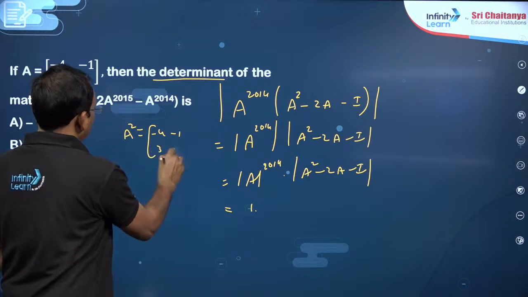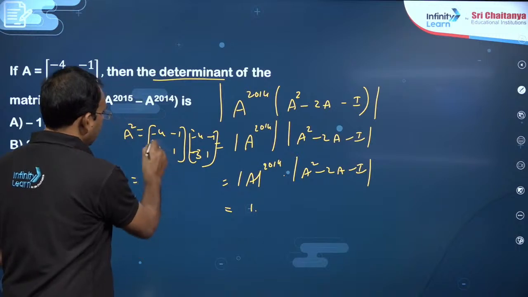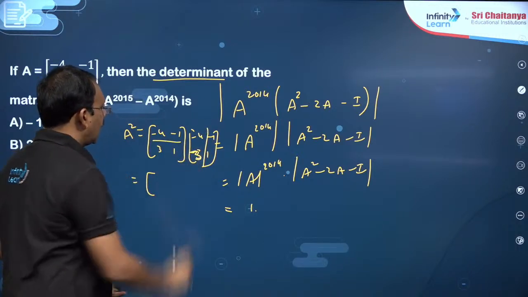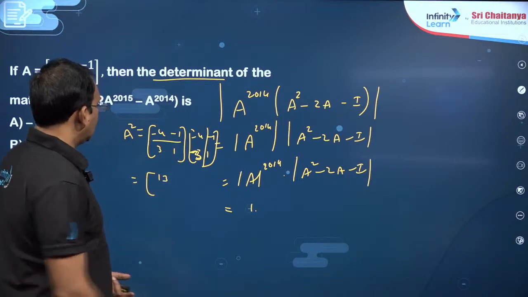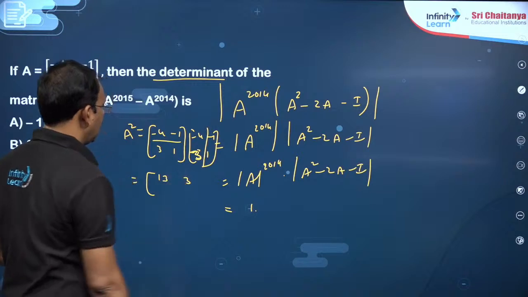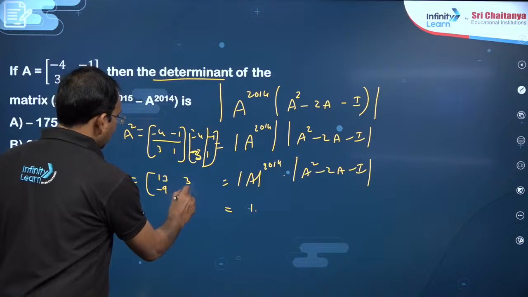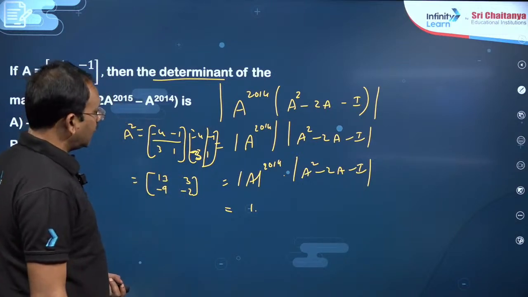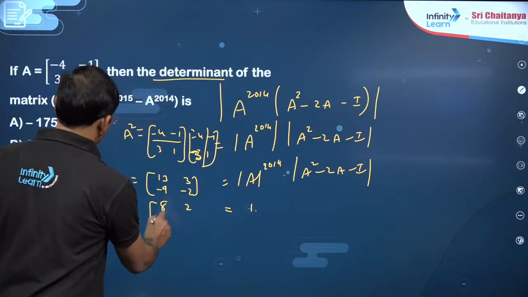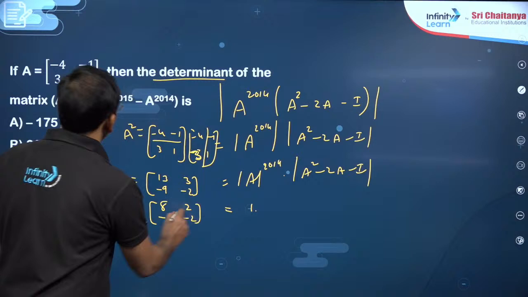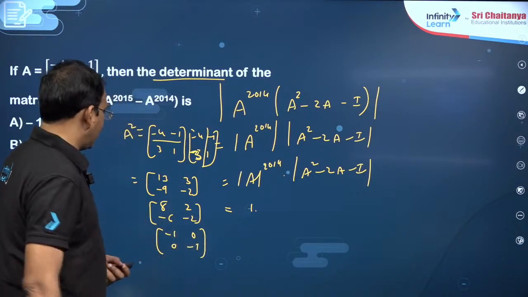You just find A square, dear students. This is minus 4 minus 1 3 1 times minus 4 minus 1 3 1. You just multiply first row first column, this is 16 minus 3 which is 13, and this is 4 minus 1, 3, minus 12 plus 3, minus 9. This is minus 3 plus 1, minus 2. This is A square. The next, minus 2A means you write minus 2 into A, which is 8, 2, minus 6, minus 2. And minus I means you write minus 1, 0, 0, minus 1. You just simplify, dear students.